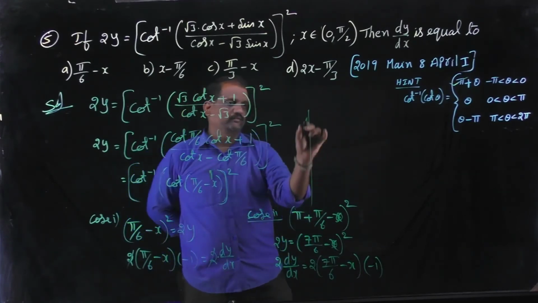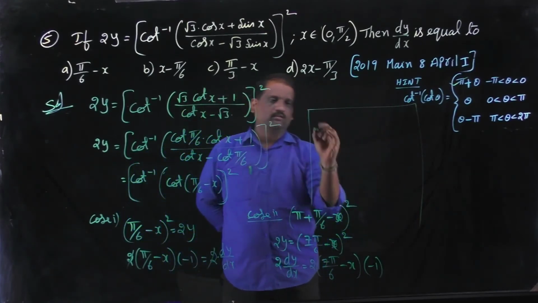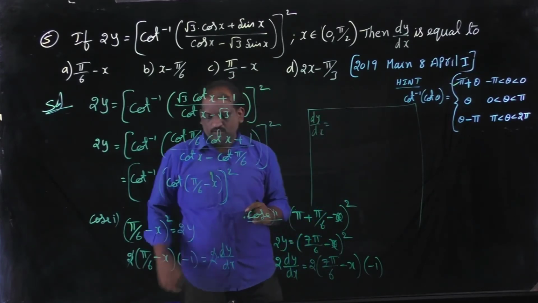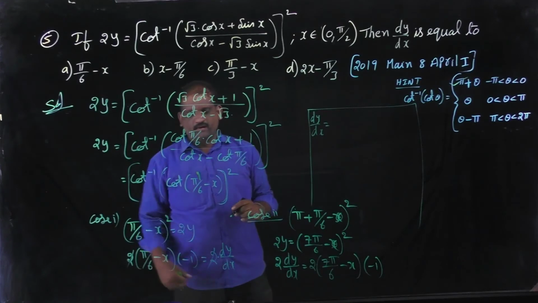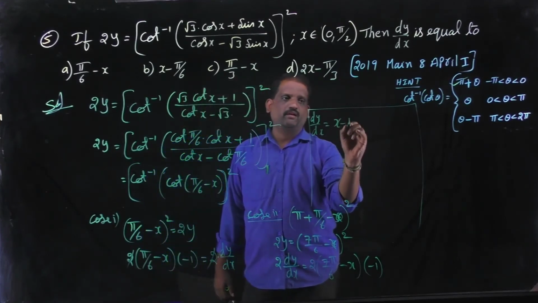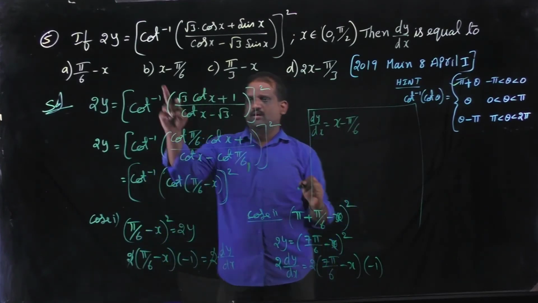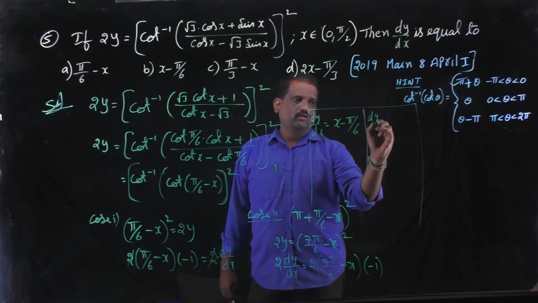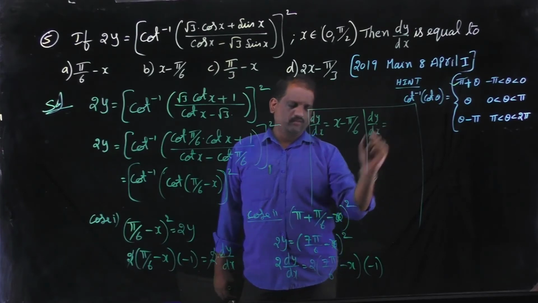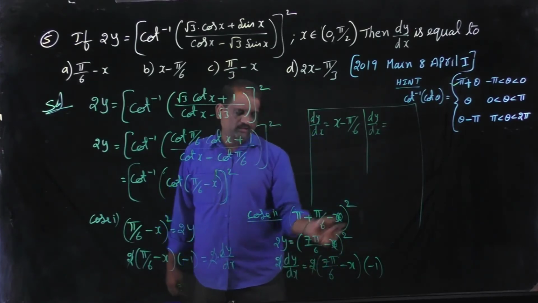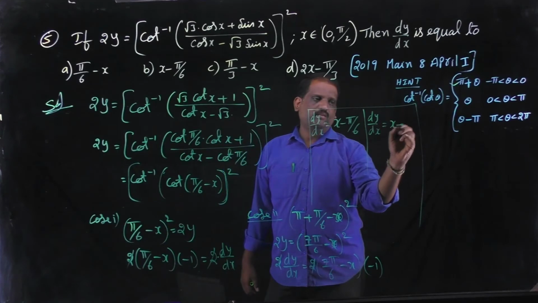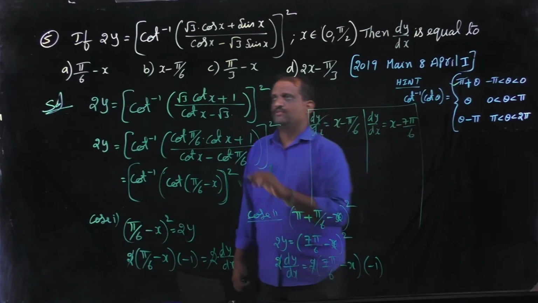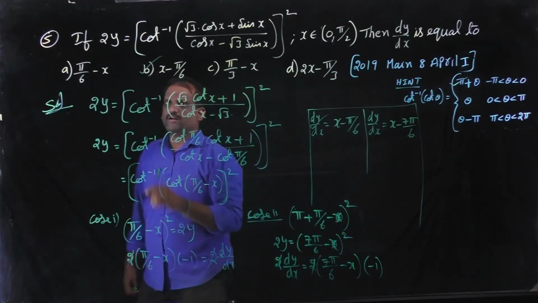Then by case 1, dy by dx is equal to x minus pi by 6, option B. By case 2, dy by dx is equal to, here 2 cancel, then we get x minus 7 pi by 6. Given this option, so option B is the correct option.